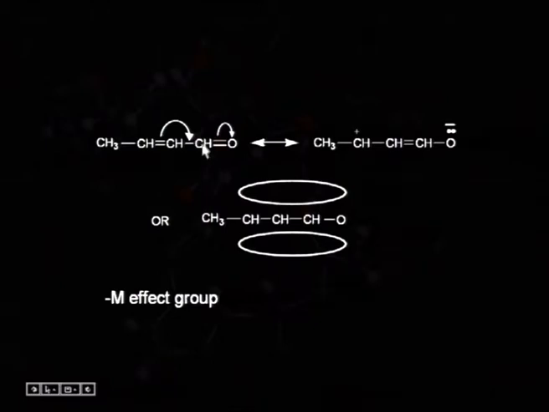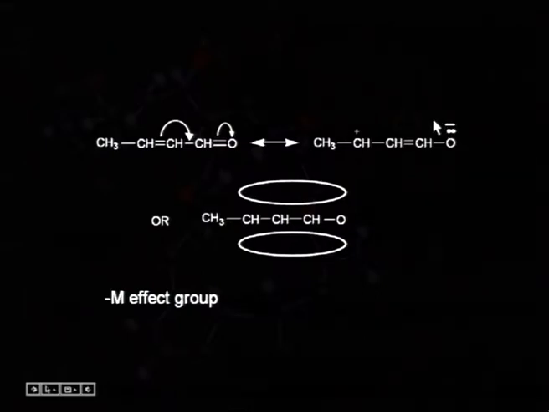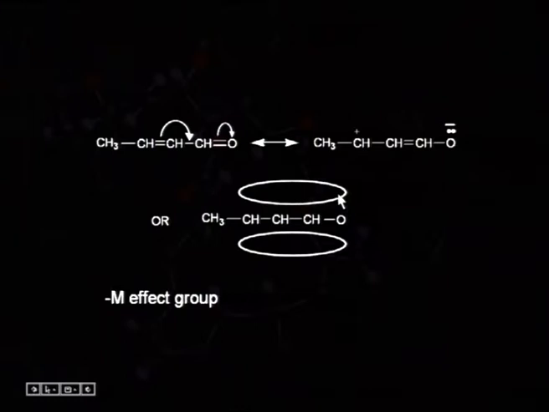Since this carbon now becomes electron deficient, this will be attracting loosely bound pi electrons from here and a new pi bond is being formed here and a plus charge will be generated here. So, here again we can see the generation of plus charge and negative charge in these structures, and overall this is the resonating hybrid. This is the delocalized pi MO which is being formed.